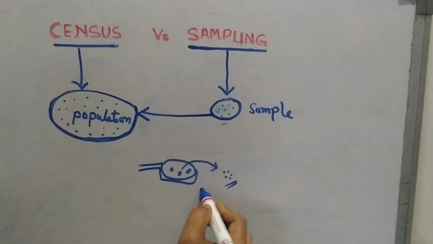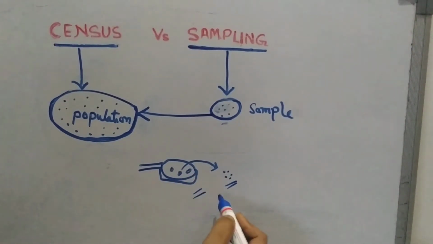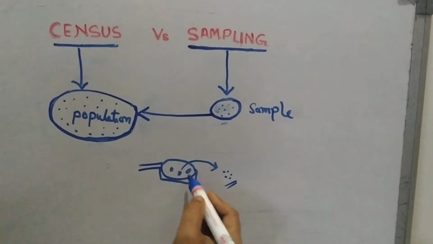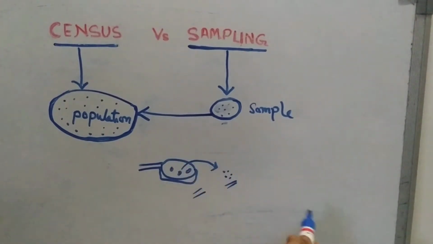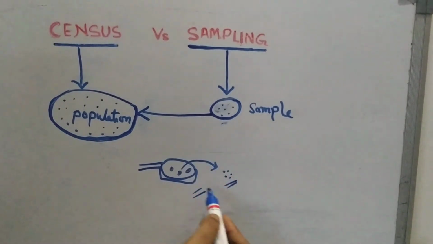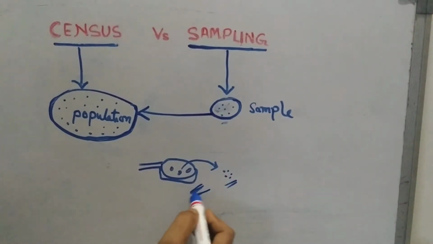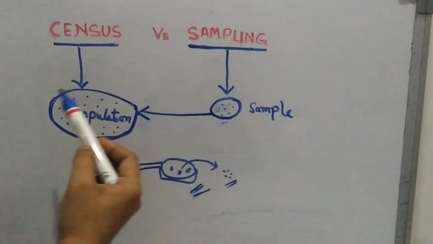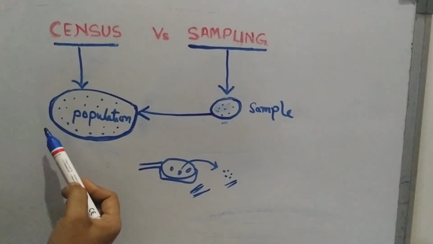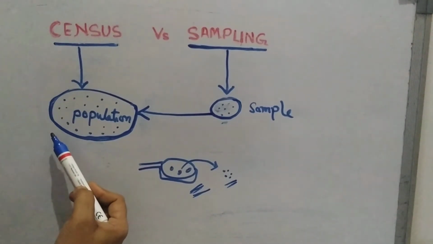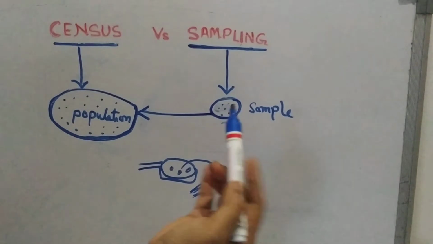And here we can't go for complete enumeration, because if we did, the complete food would be spoiled. So, hope you understand why we need sample enquiry. In some cases we can't go for complete enumeration or census enquiry, so we need sample enquiry.